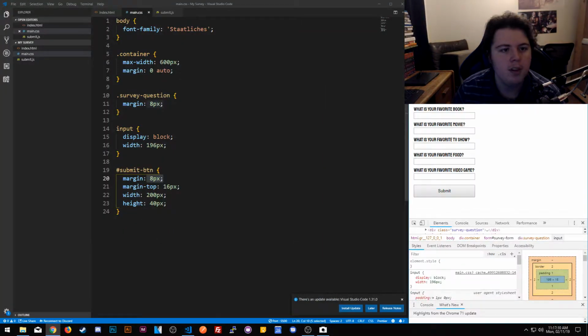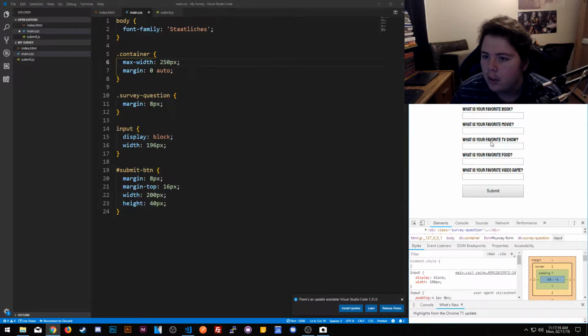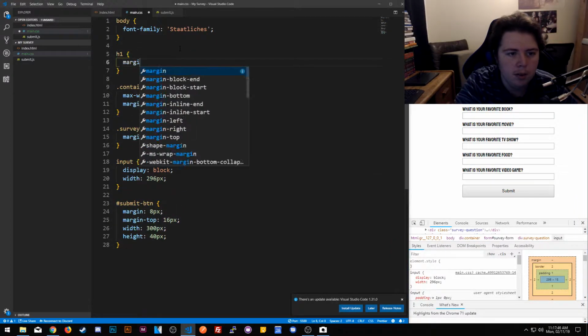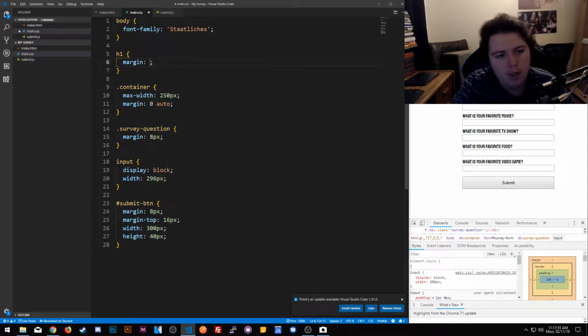I think we're going to change this to about 250. Now it's more centered. Now it's going to be right. We're going to make this right. We're going to go ahead and do 96.3. Yeah, a bit more room. And for the H1 tag, also add some more margin, start out with top, right, and then the rest.